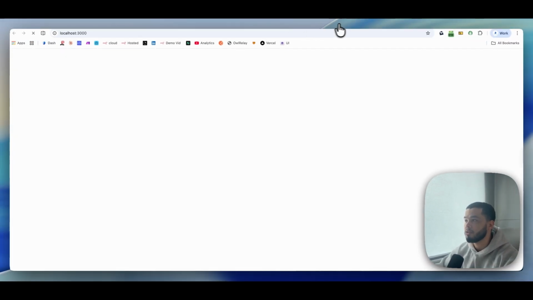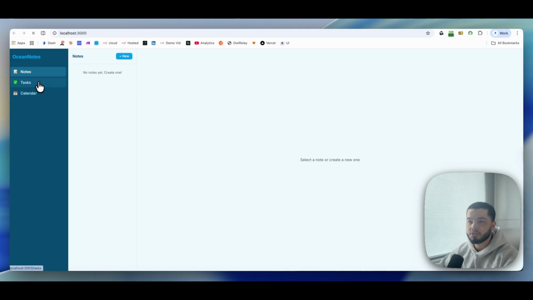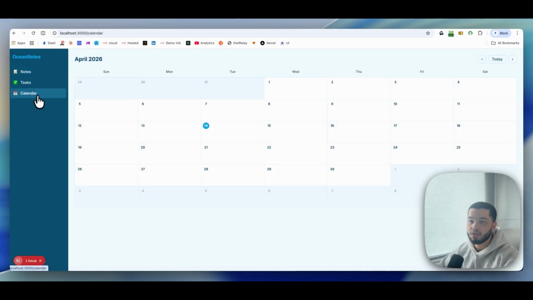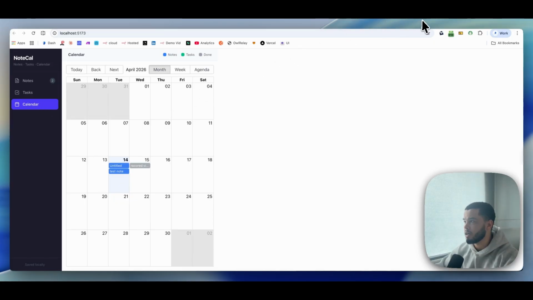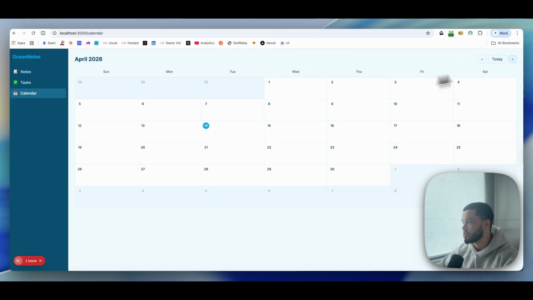So we can click this and we can come over here and have a look at what this one looks like. So we have tasks over here. We have calendar over here. And you can see the calendar, just off the calendar alone, it's a lot neater. So you can see over here, this is our first calendar. And on this side, here's the calendar that we actually have. We have select today. We can click here. We can go to next month. If we were to click in here, you can see, it tells us nothing on this day.